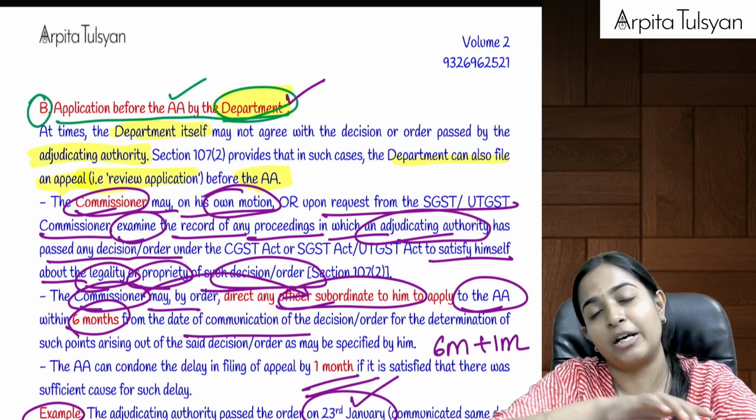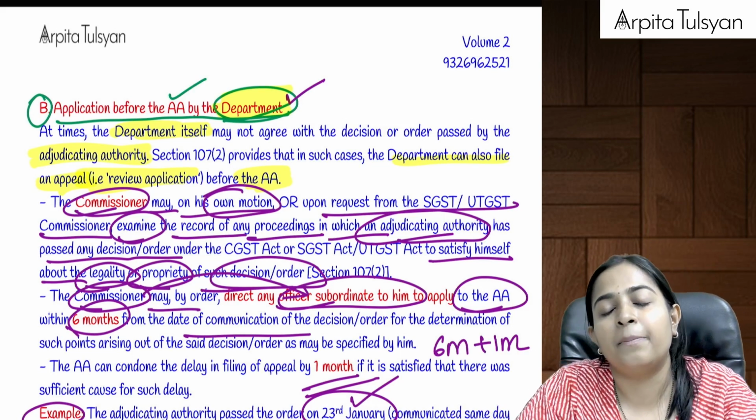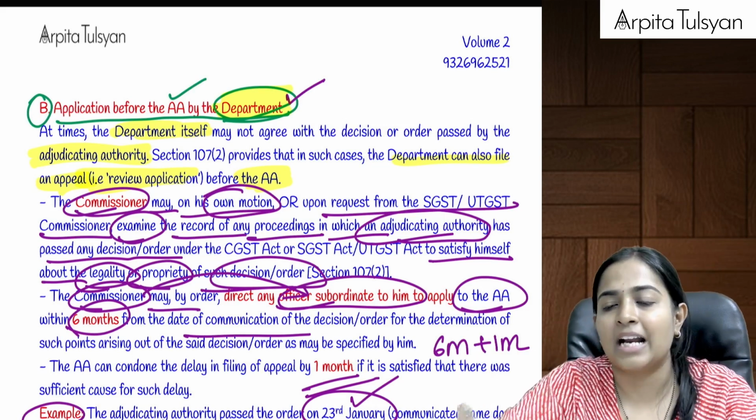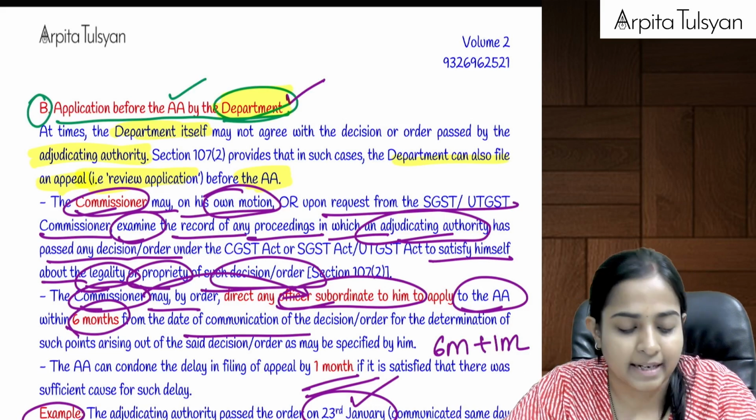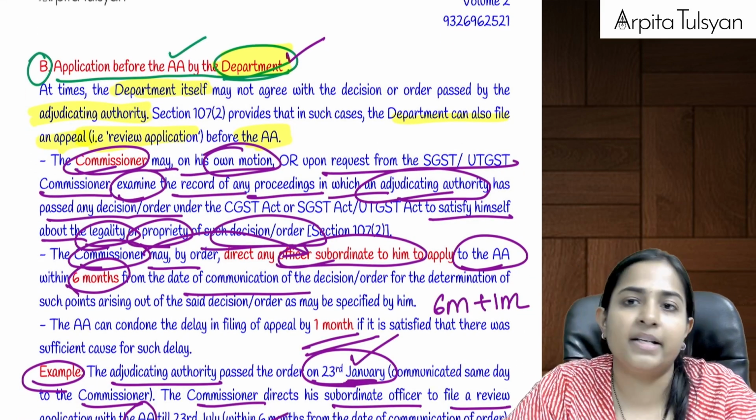There will be no stay on your recovery proceedings even during appeal. So some amount of mandatory pre-deposit has to be paid. We will study it later, how much amount of mandatory pre-deposit is required to be paid. Okay. Second part is when the department is going and filing an appeal.